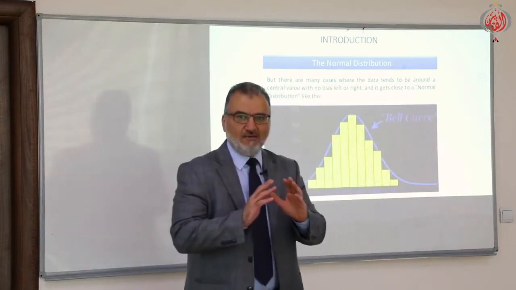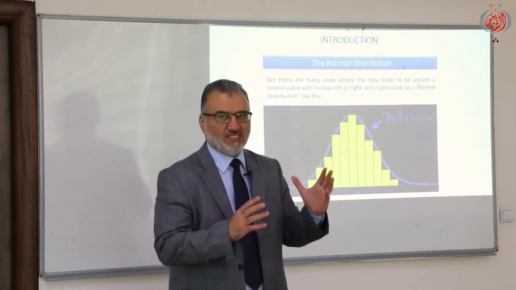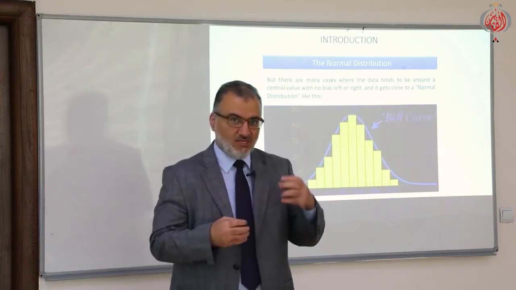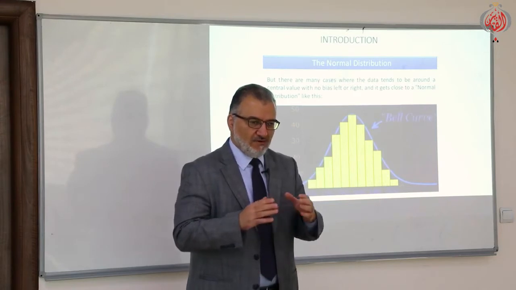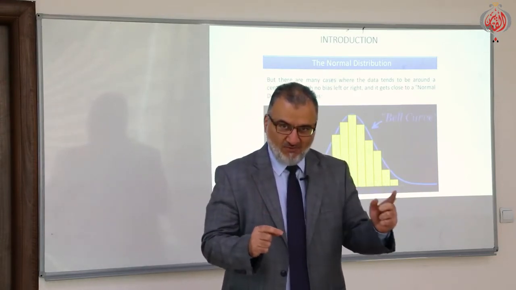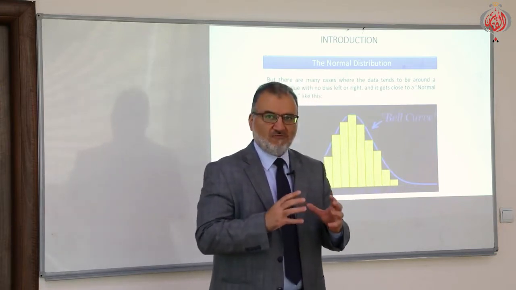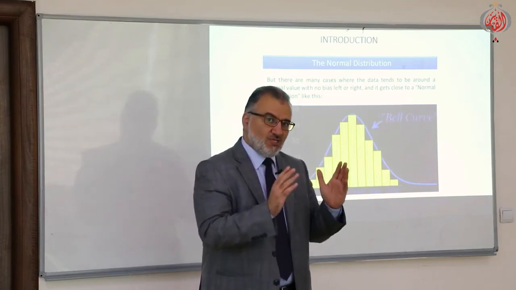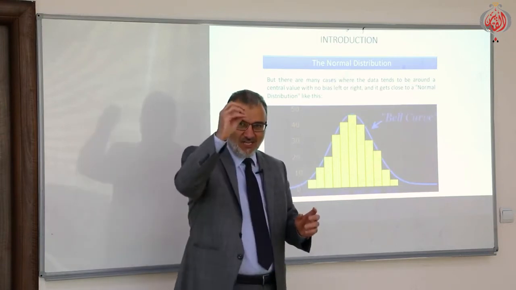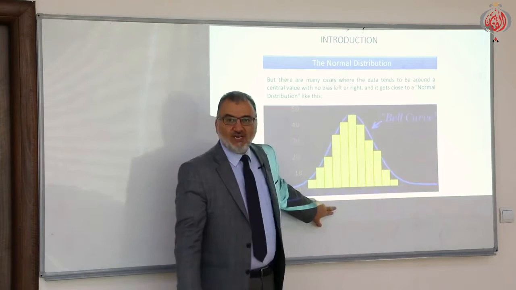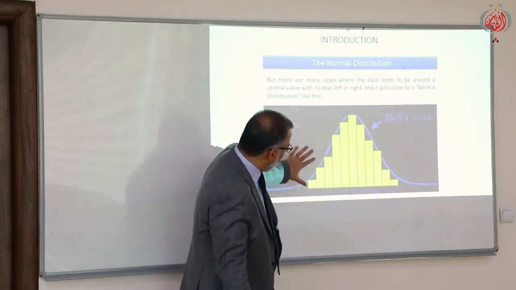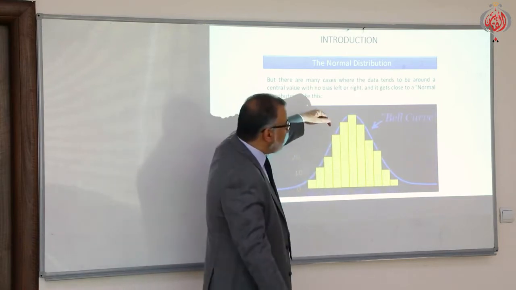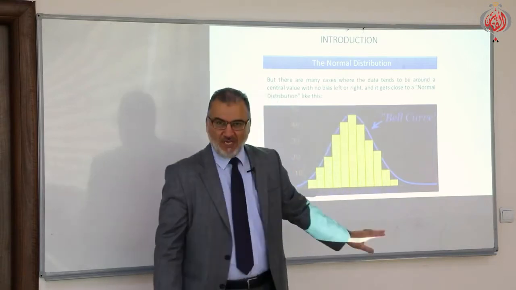Okay, so in any statistical experiment, if we have a continuous random variable like height, length, mass, time, or any other thing which can be expressed using real numbers, or within an interval, not as an individual value, and we classify this continuous random variable into intervals, count the number of favorable outcomes, and construct a bar chart or histogram, and we found the shape of the histogram in that form, this means that the data tends to be around a central value. This is the central value, which is the mean.